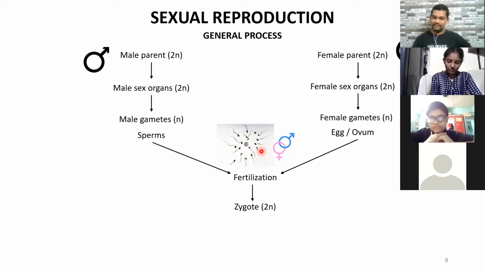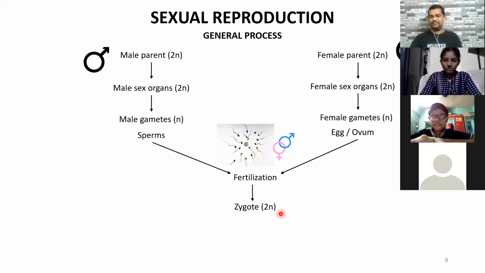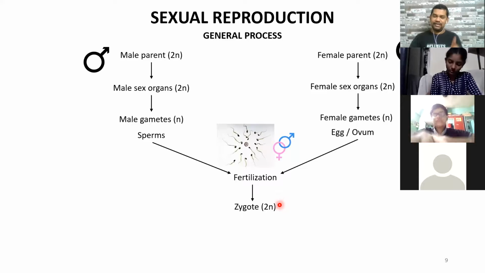Now you understood this, Sundar? Yes, sir. This zygote is the new diploid cell, and it is the first cell of the new life that is produced. So every organism undergoing sexual reproduction begins its life as a zygote, which is unicellular, one cell, having a double set of chromosomes, haploid and haploid.